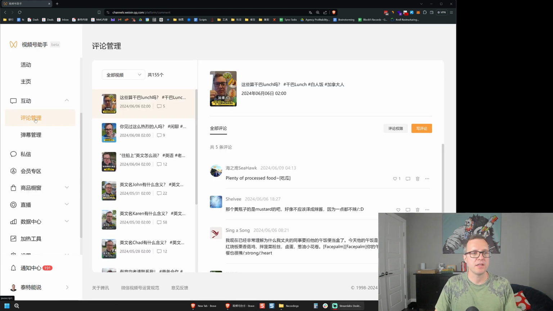So here we are in the comment management area. And this is something that I actually use quite a bit because of the way that WeChat Channels is set up. I have my personal WeChat account and it is linked to the channels account. Now, if I just access WeChat from my personal account, I could see the comments on my videos, but I'd be responding to the comments from my personal account, which is not something that I want to do. So I'll come in here into the back end and respond to comments often.